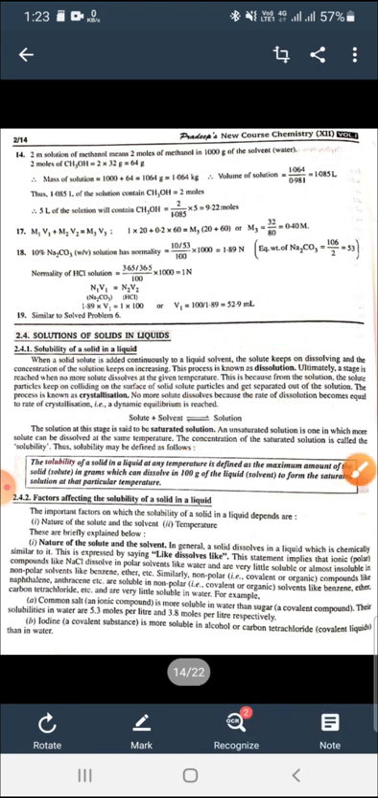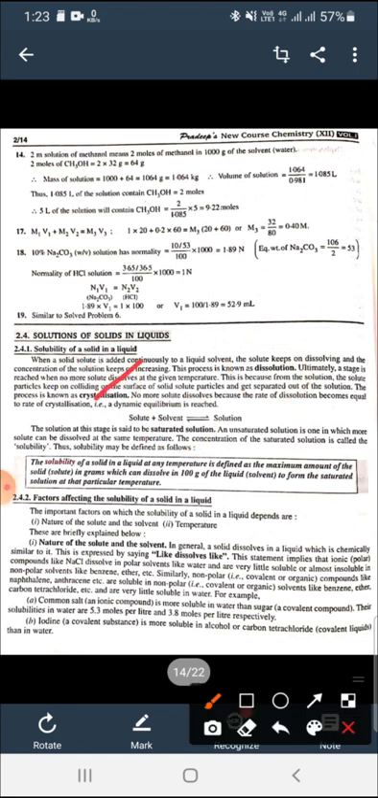And second thing, crystallization. Crystallization means when some solute particles in solution collide with the solid solute particles and get precipitated out, then this process is known as crystallization. Now we can learn crystallization.